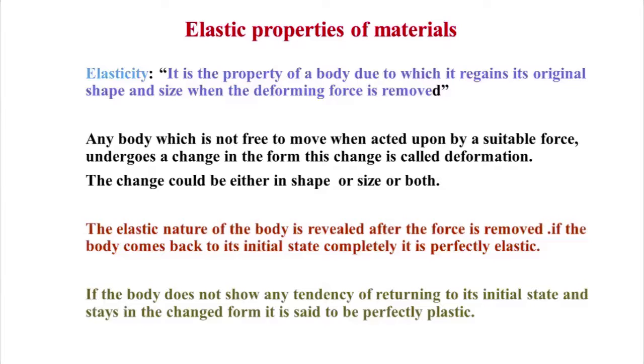The elastic nature of the body is revealed after the force is removed. If the body comes back to its initial state completely, it is called perfectly elastic. There are two types we are studying here: one is perfectly elastic, another one is perfectly plastic. If the body does not show any tendency of returning to its initial state and stays in the changed form, it is said to be perfectly plastic.